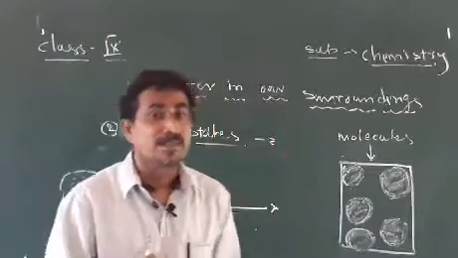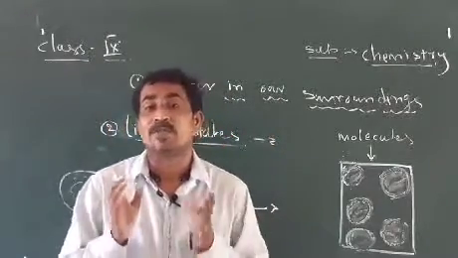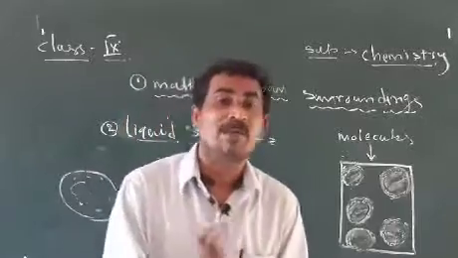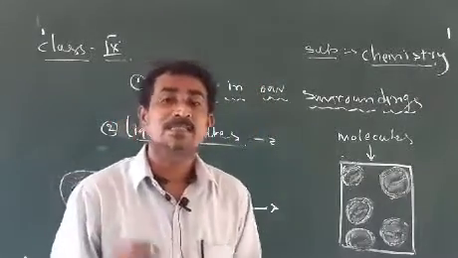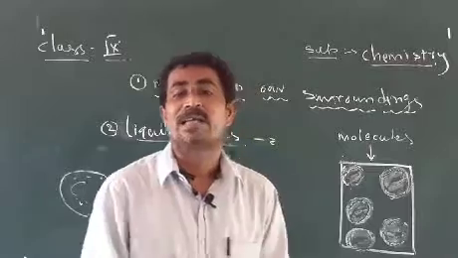Listen carefully: the object which does not have a fixed shape but has size and volume, such objects we can call a liquid.